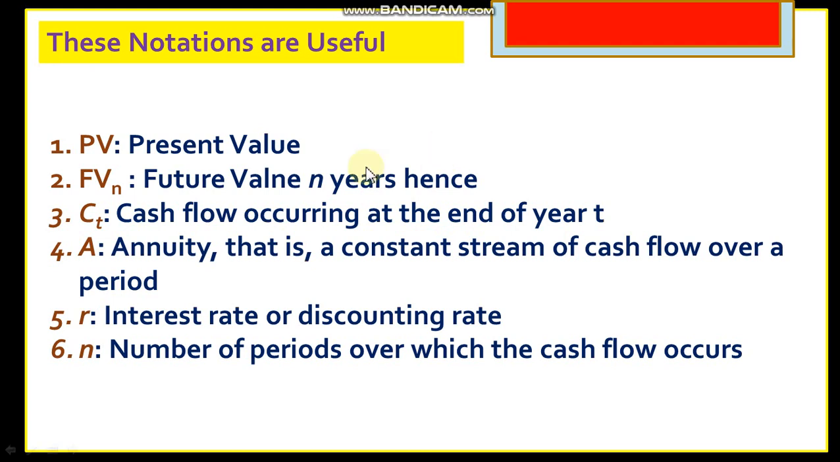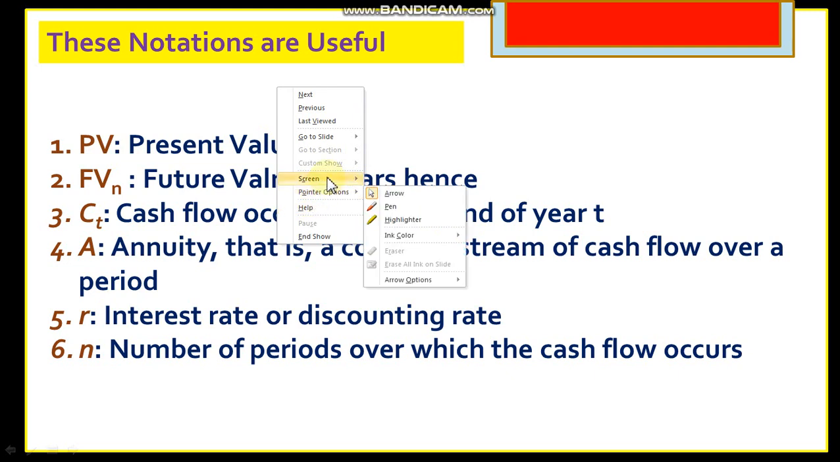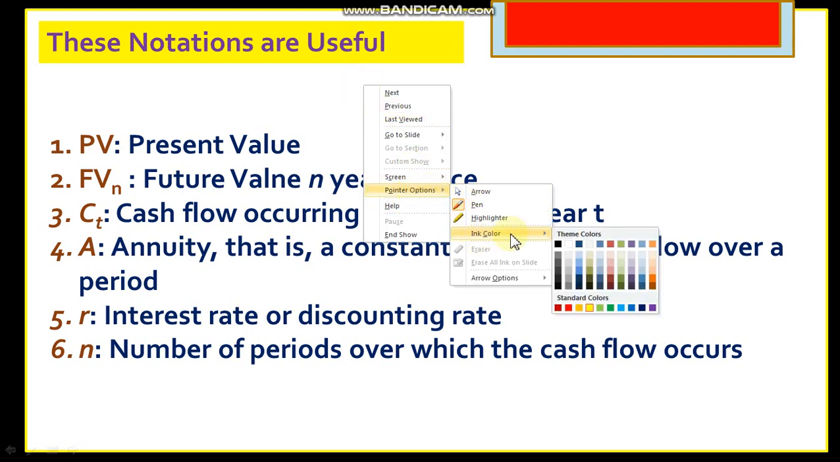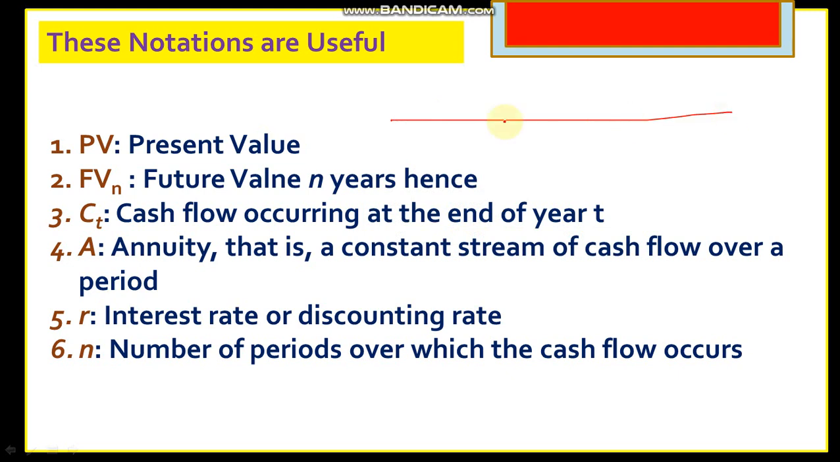Now there are certain notations which are important here. The first notation is present value. If I draw a timeline, the value that occurs at time 0 is called present value. So in my timeline, the value that occurs at time 0, suppose 100 rupees, I am writing at time 0, so this 100 rupees is my present value. Future value is the value that occurs in future, that is the nth year, maybe 3rd year, 4th year, etc.